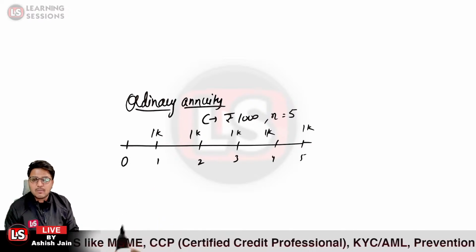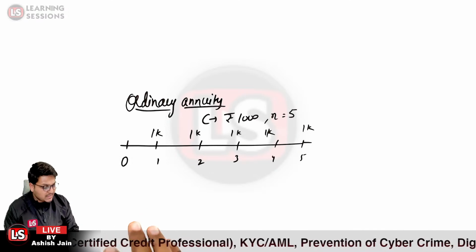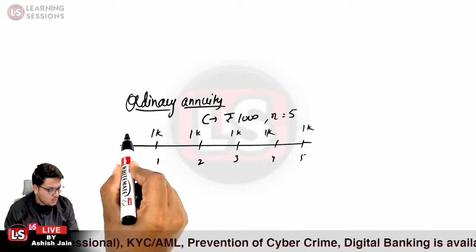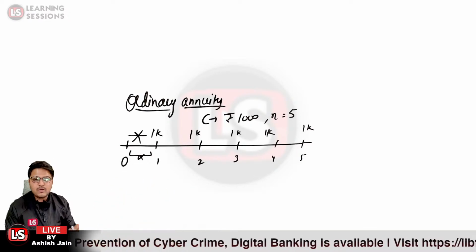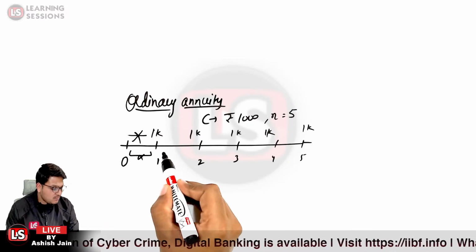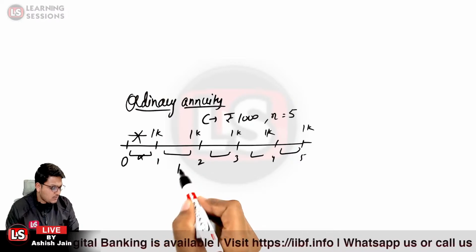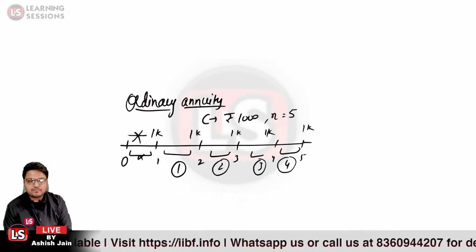If I am investing the amount at the end of the period itself, in that case, if I am investing rupees 1,000 at the end of 1 year, there will be no interest for this particular time period. For the first year, there will be no interest to be paid, and the interest will be paid for this term, this one, and this one. So for how many terms? For 1, 2, 3, and 4 terms the interest will be paid.